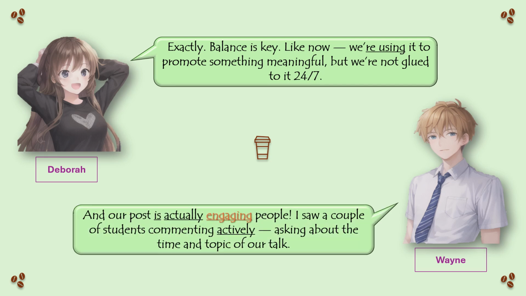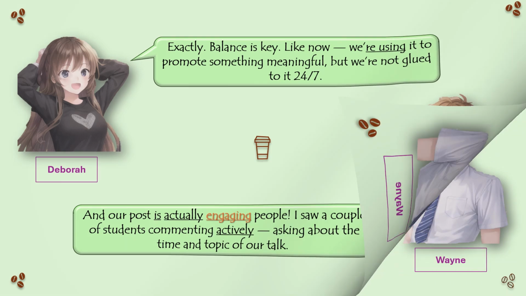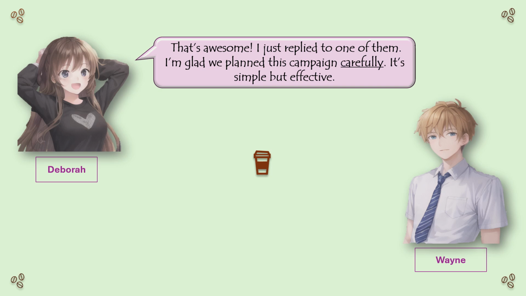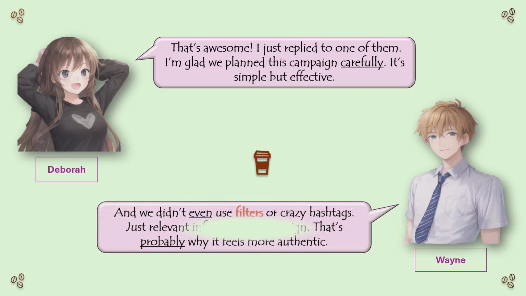And our post is actually engaging people. I saw a couple of students commenting actively, asking about the time and topic of our talk. That's awesome. I just replied to one of them. I'm glad we planned this campaign carefully. It's simple but effective. And we didn't even use filters or crazy hashtags. Just relevant info and a clean design. That's probably why it feels more authentic.